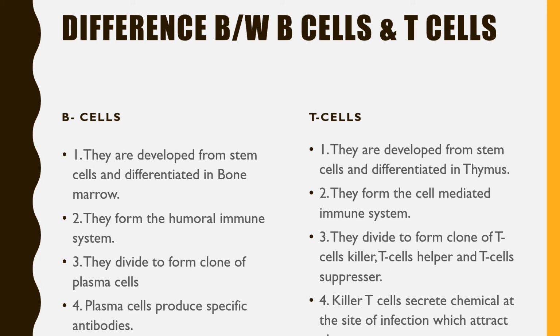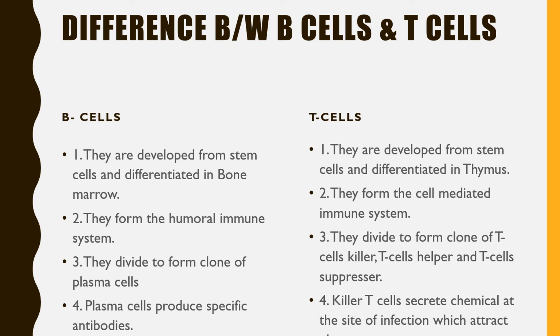Why is its name B cells? Because these cells are differentiated in the bone marrow, so this B is there. In the same way, T cells are differentiated in the thymus, so this T is taken.